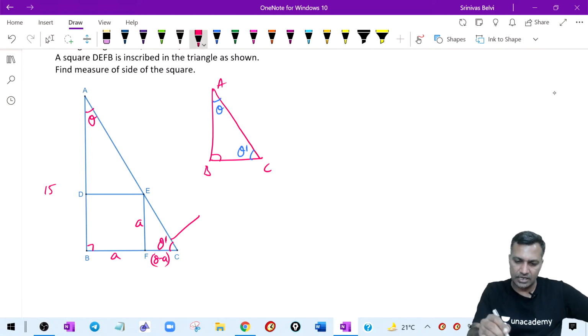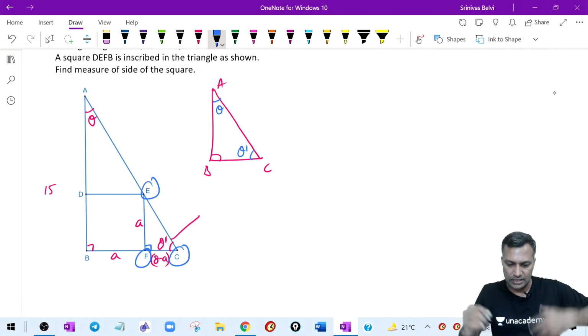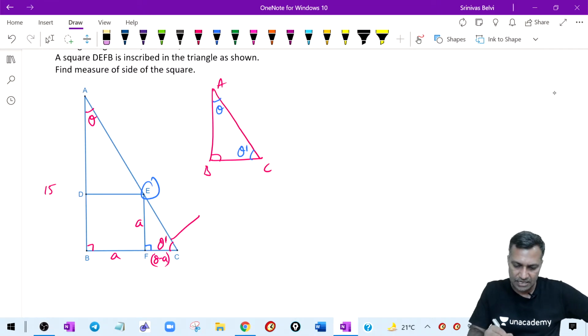Now look, where is the similar triangle here? This is also 90 degrees. Now look at the triangle EFC. All of you look at the triangle EFC. In triangle EFC, EFC is also a similar triangle. Why? Because if this is theta dash and this is 90, naturally the remaining angle has to be theta.